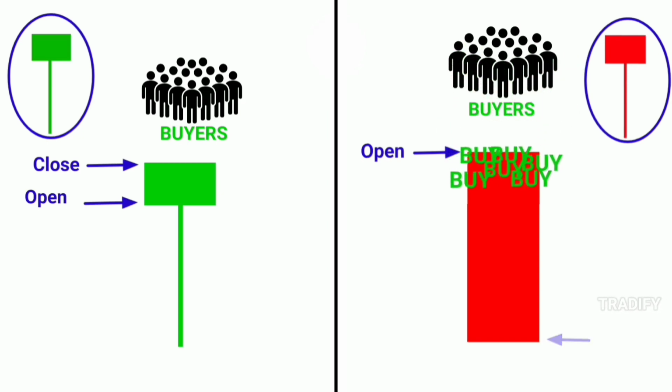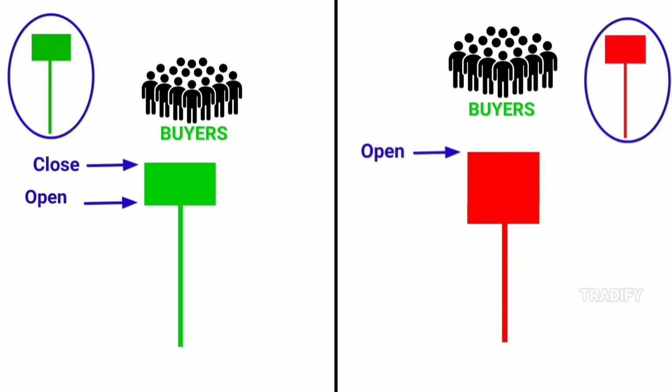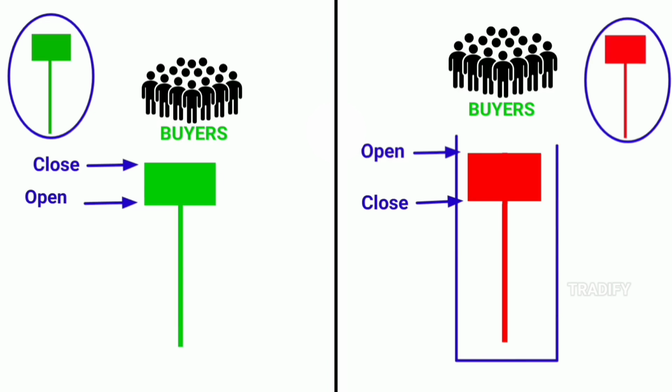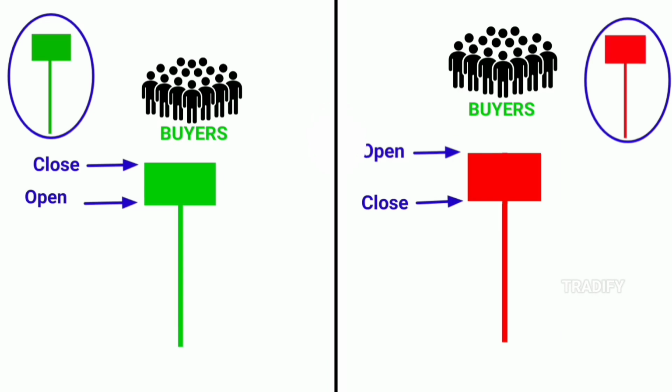A large number of buyers start buying, increasing demand and pushing the price upward. When the price goes up and reaches near its opening point, it closes there, and this candle becomes our red pin bar candle. Its lower wick is quite long, and from this long lower wick, we can easily understand that there is strong buying pressure in the price right now, and the price is currently under the control of buyers.